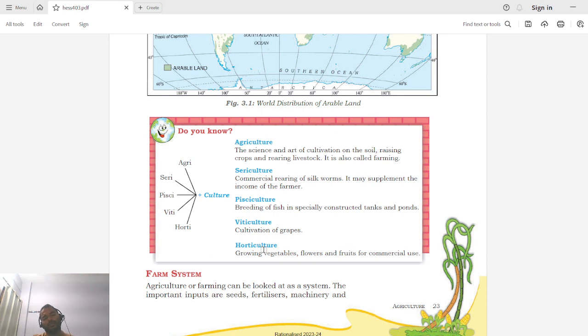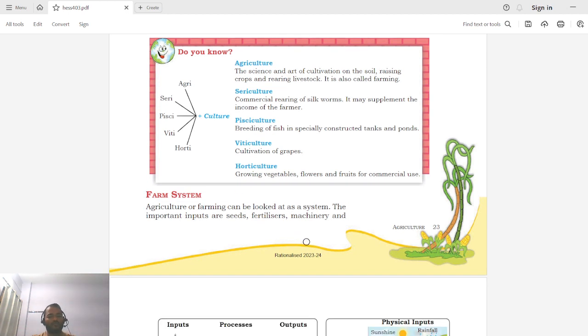All these activities are known as horticulture activities, right? So, clear. Agriculture is related to farming and livestock, sericulture to silkworm, pisciculture to breeding of fish, viticulture to grape cultivation, and horticulture to growing of vegetables, flowers, and fruits for commercial purpose.